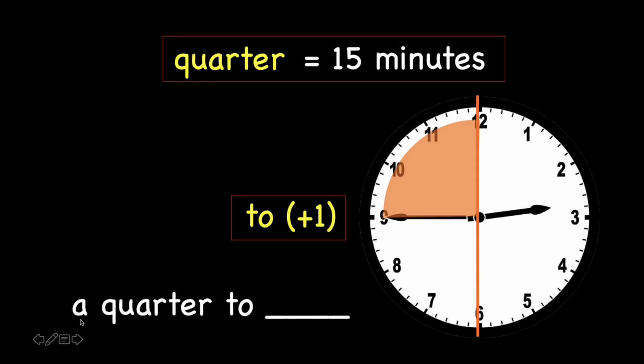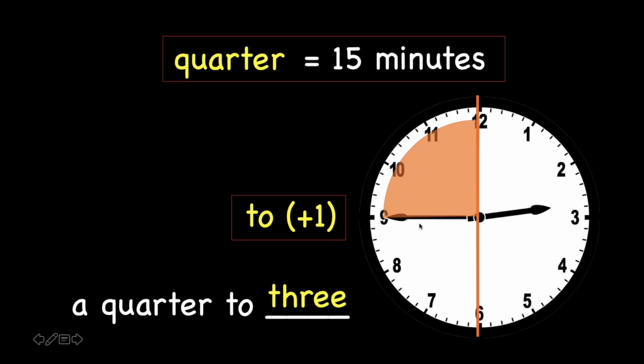We can say it is a quarter to the shorthand. The shorthand is pointing at 2 first. 2 plus 1 equals 3. Correct. So the answer is a quarter to 3.